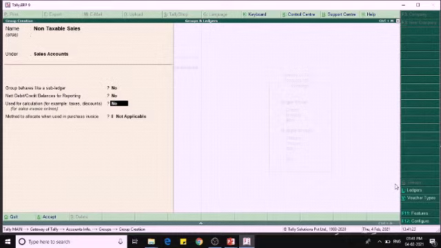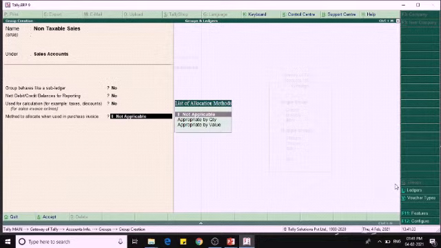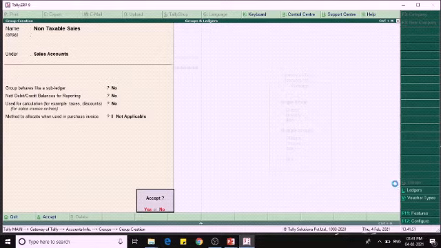The next one is use of calculation. If you set yes in this field, you can avail the automated tax calculation facility for the ledgers associated with this group. And the next one is method to allocate. Leave it as it is. Let us discuss it later. After creating this, we can track the taxable and non-taxable sales separately and both sales collectively as well. However, the profit and loss account will reflect the total of these two under the sales account group.